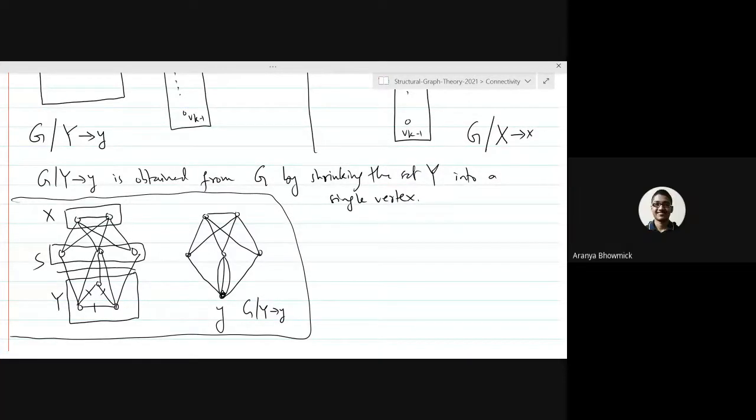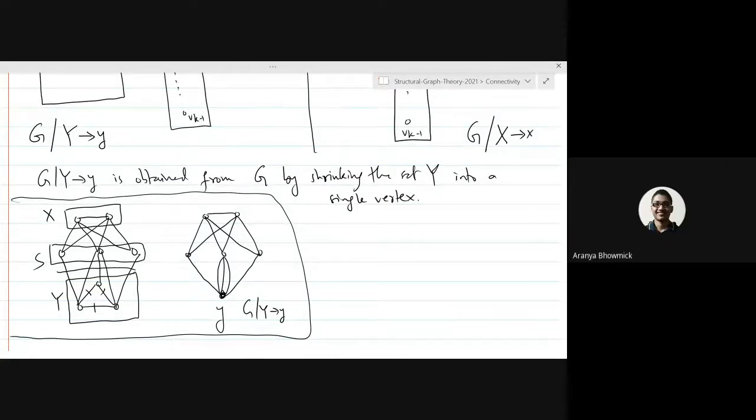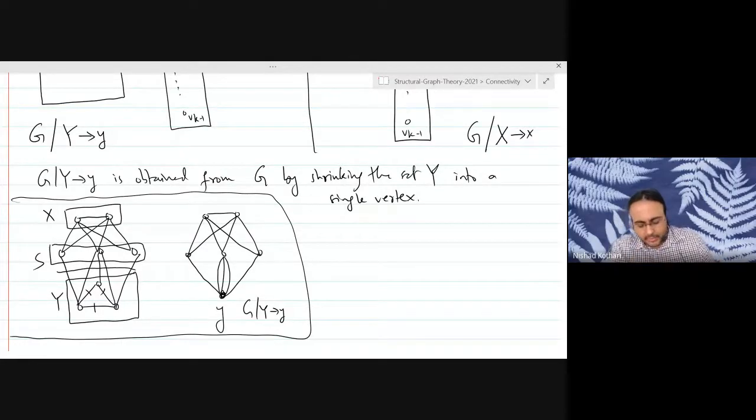Okay? So you say even if the graph G has loops, then the multigraph cannot create more loops? You mean the shrinking operation cannot create more loops? Yeah, it depends on how you define the shrinking operation. So in our case, we will not worry about loops.